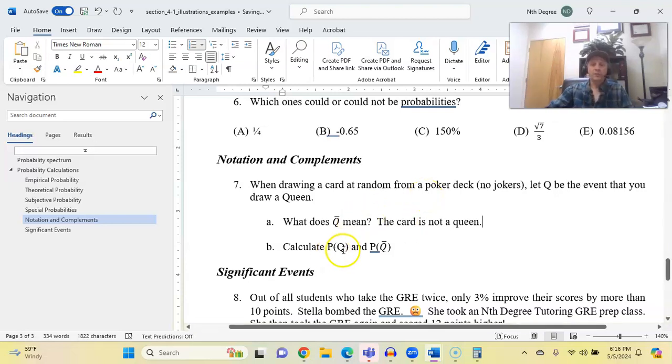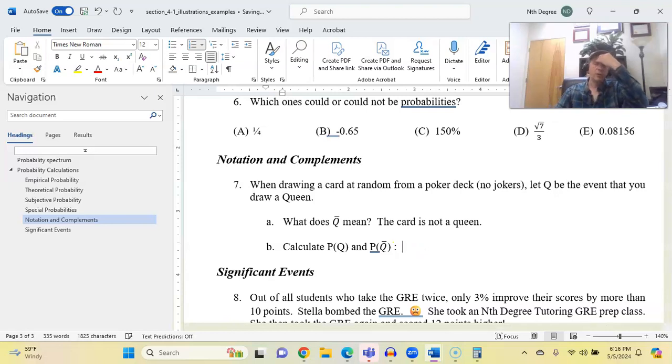Calculate the probability of event Q and the probability of event Q bar. Okay, by the way, I don't think this class actually tests you on poker decks, but I'll talk you through a deck. Every deck has 52 cards, and there are 4 queens because there's a queen of hearts, queen of diamonds, queen of spades, queen of clubs. So therefore, the probability of choosing a queen would be 4 out of 52.